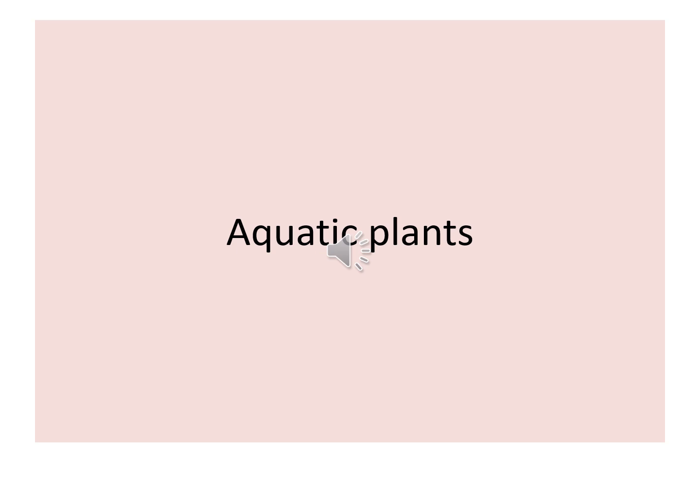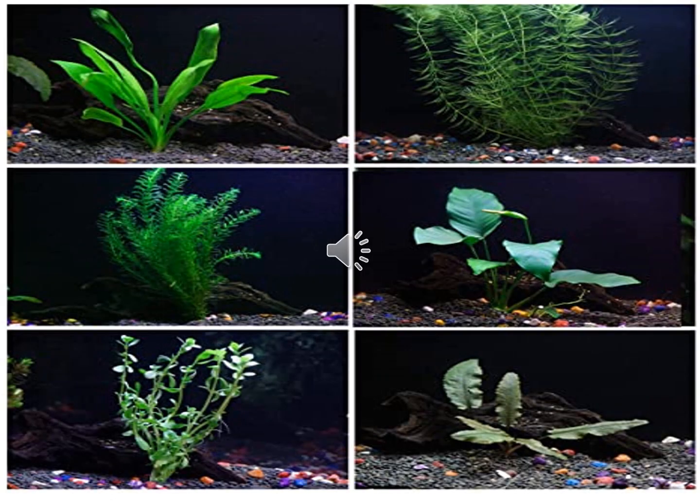Listen here. I will give you some pictures of aquatic plants. What do you see in the picture? They are aquatic plants. They live in water. It is looking very nice. So many aquatic plants are there.